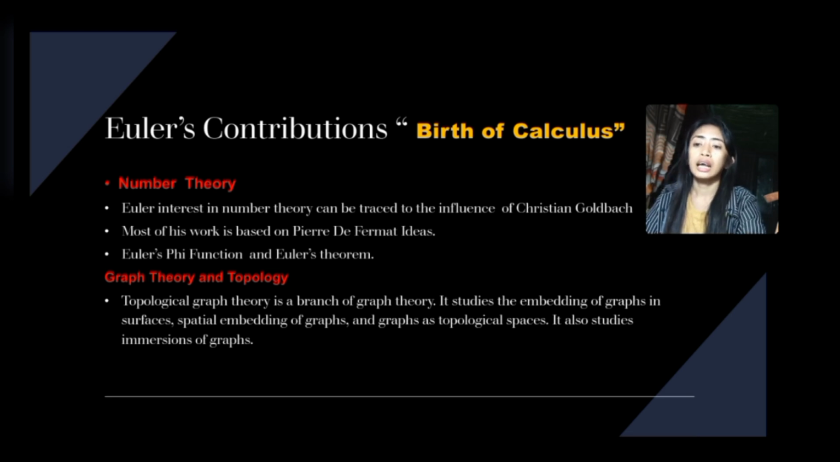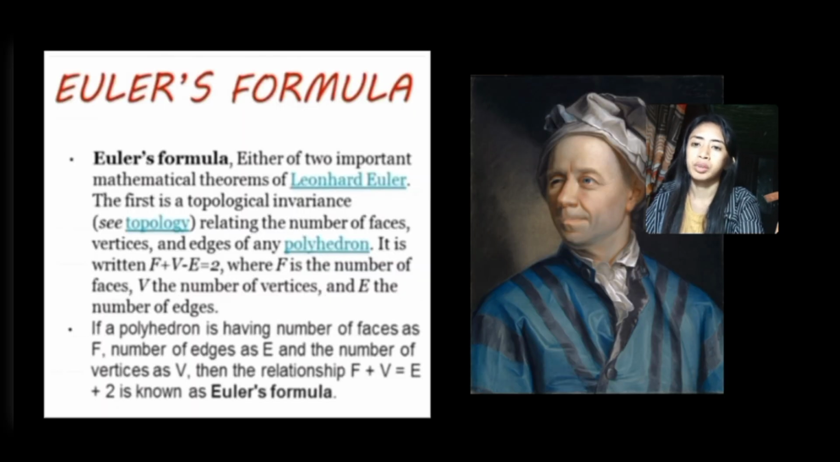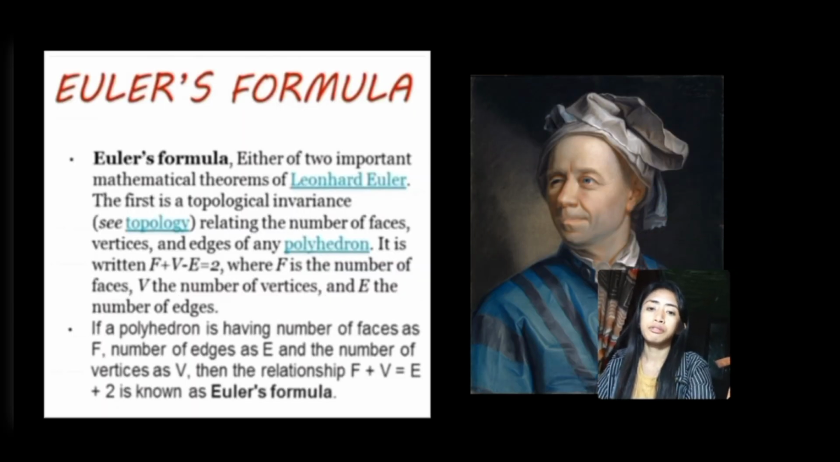Graph theory and topology. Topological graph theory is a branch of graph theory. It studies the embedding of graphs in surfaces, spatial embedding of graphs, and graphs as topological spaces. It also studies immersions of graphs. Then Euler's formula, either of two important mathematical theorems of Leonhard Euler. The first is topological invariance, relating the number of faces, vertices, and edges of a polyhedron.